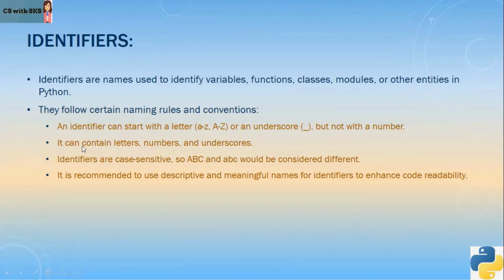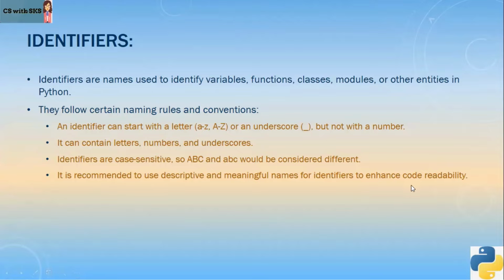It can contain letters, numbers, and underscores. Although it cannot start with a number, it can have numbers at some other position, not at the first place. Identifiers are case sensitive, so capital ABC and small abc would be considered different. They're not the same. It is recommended to use descriptive and meaningful names for identifiers to enhance code readability.